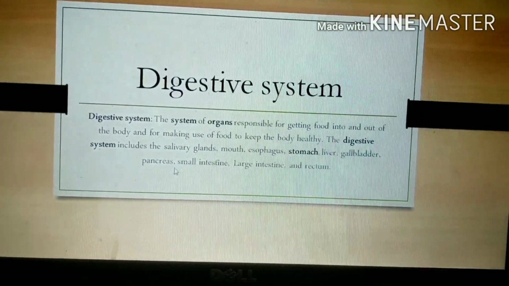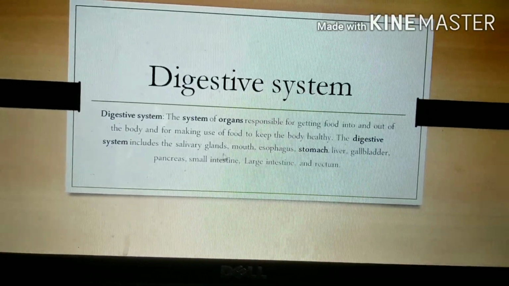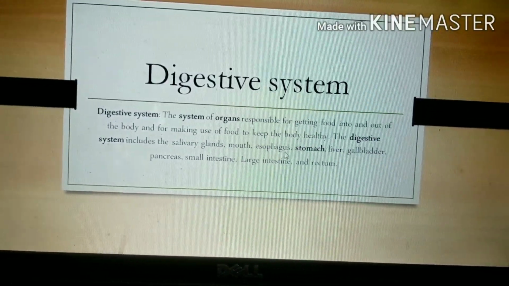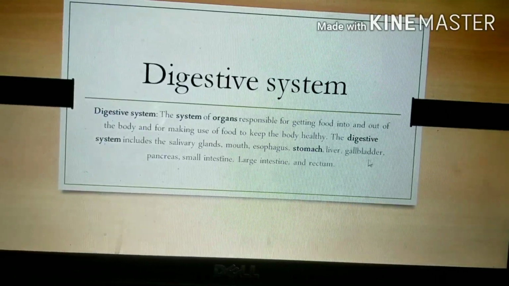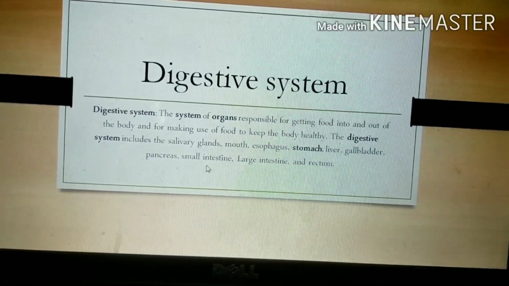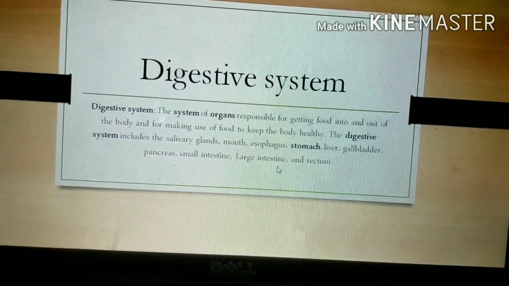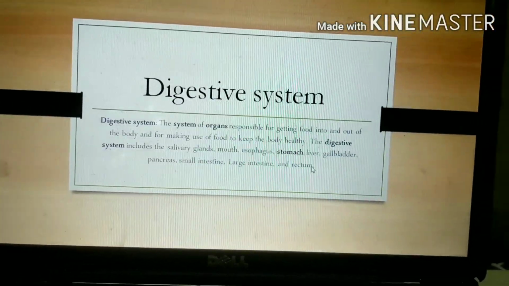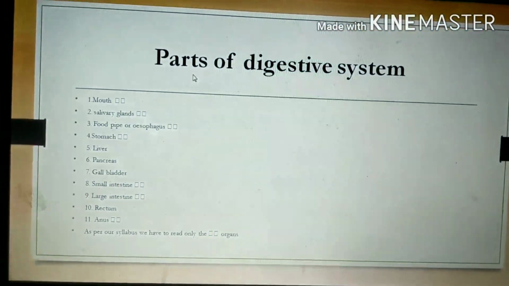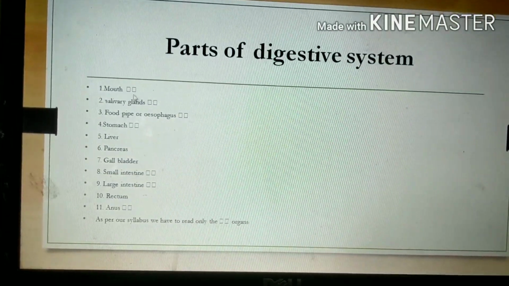The digestive system includes salivary glands, mouth, esophagus, stomach, liver, gallbladder, pancreas, small intestine, large intestine, and rectum. Okay? So, parts of the digestive system, what are they?